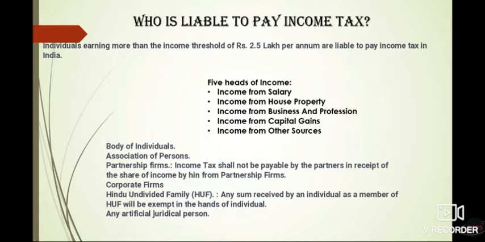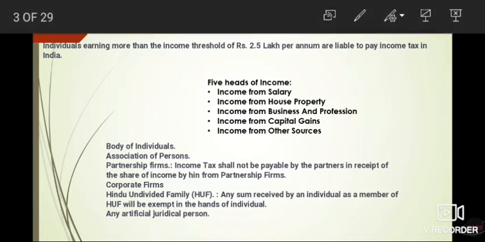Now, who are liable? Not only individuals, but also the body of individuals, the association of persons, the partnership firms and the corporate firms, and the Hindu undivided family. They all are liable to pay income tax.